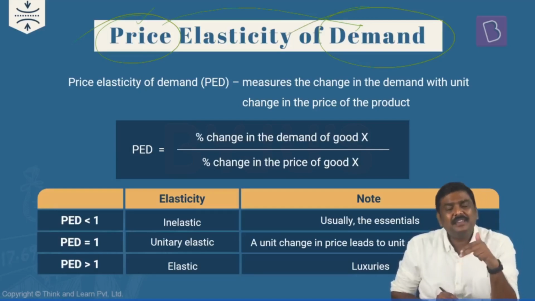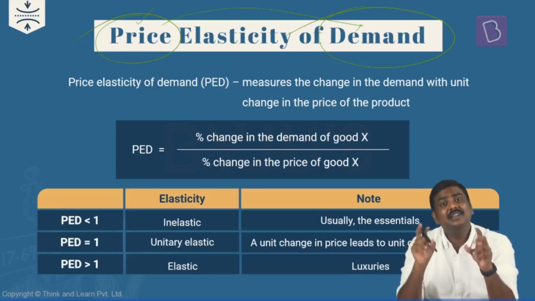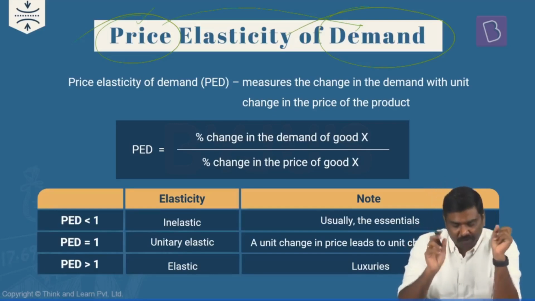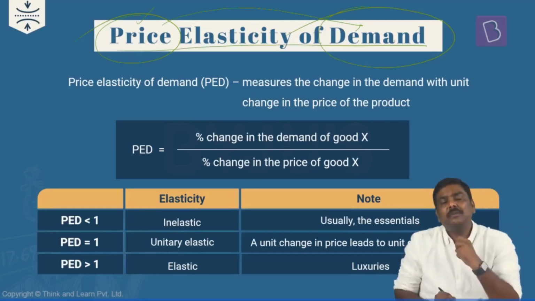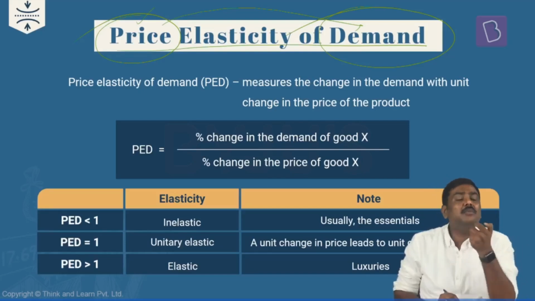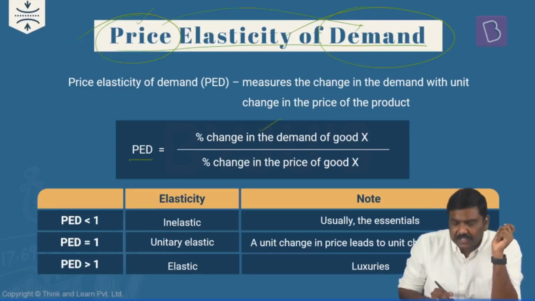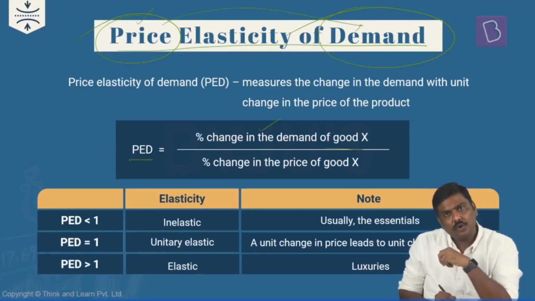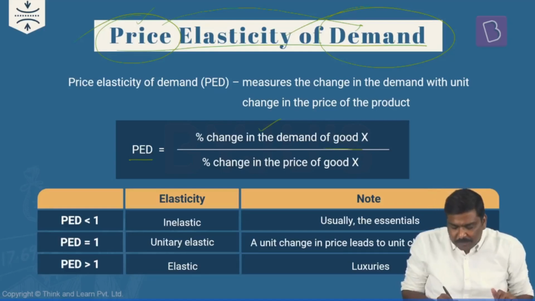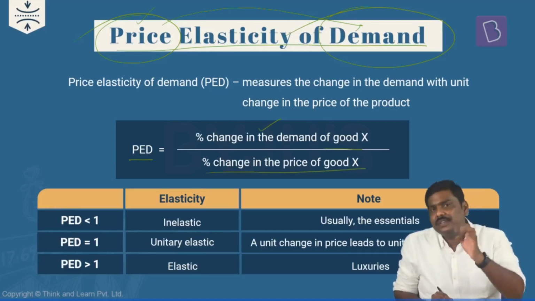Such measurement is referred to as price elasticity of demand. And the formula for this is PED is equal to percentage change in the demand of a good X divided by percentage change in the price of the good X.